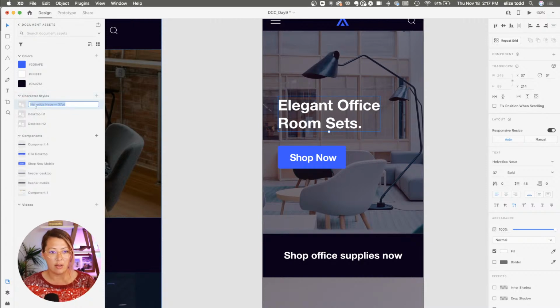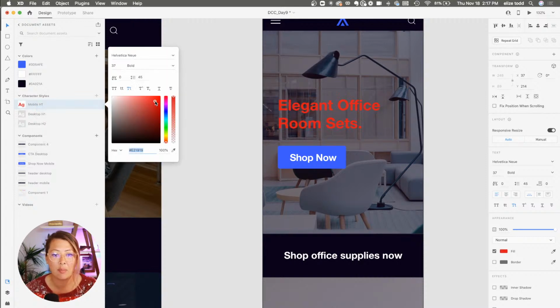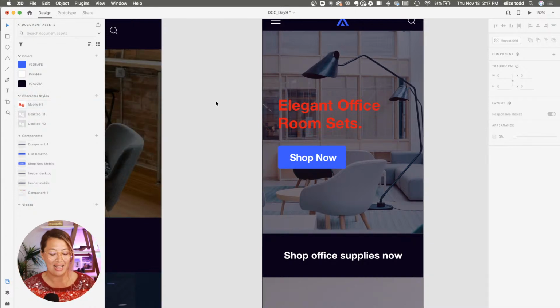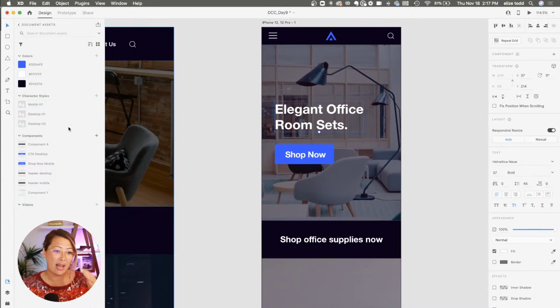I can even double click to name this mobile H1. It's because if I right click, edit, and make a change, it's going to make that change across my whole design file. It's going to change that H1, which makes it really easy when I want to make a little adjustment. I don't have to do it over and over and over again. So that's why I've added it there.